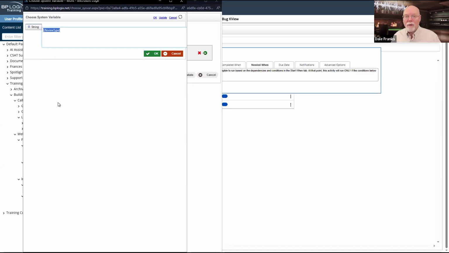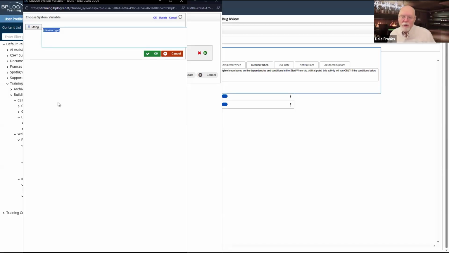In fact, you may know of a similar thing that we can do in knowledge views, where I can just use a system variable as a knowledge view column data. And if I return 5, it'll allow me to do a couple of things. I can have 5 different forms that get returned with a review type field, and each one of those forms will show me the value of that field. You often have to do this in a knowledge view when you are returning multiple form instances. Most of the time when you create a knowledge view, you return one form instance and the form fields on that form are there. But if I'm going to return multiple form instances, I can't do that. I've got to use the system variable.